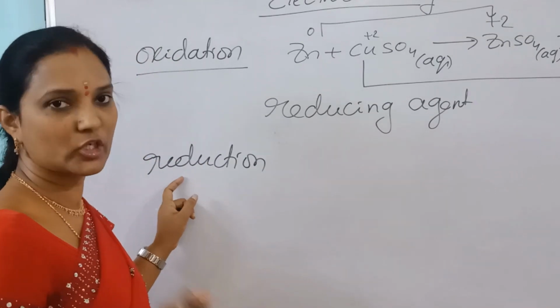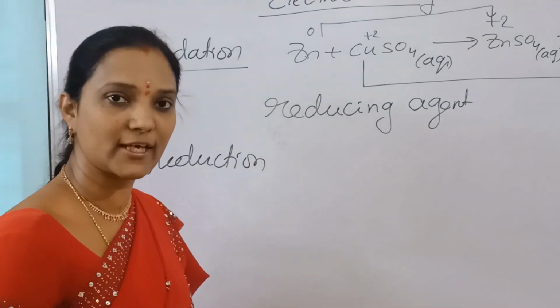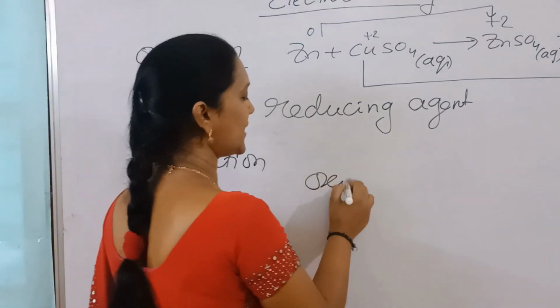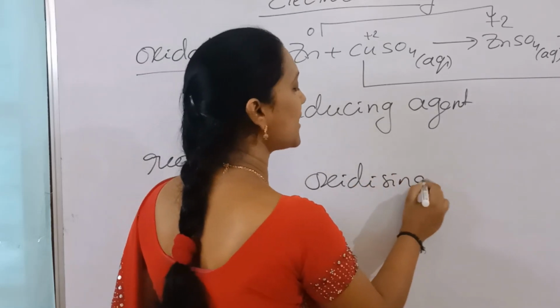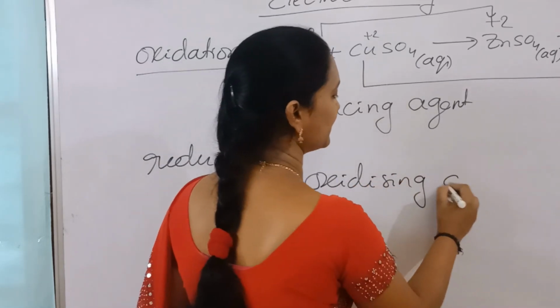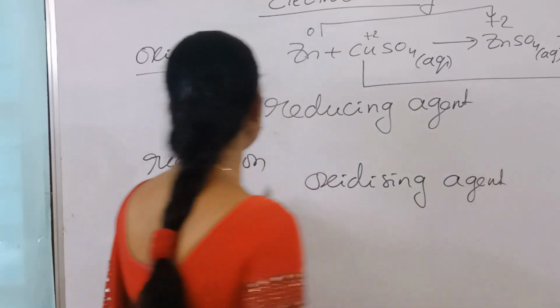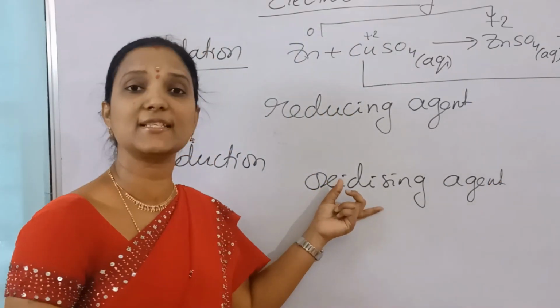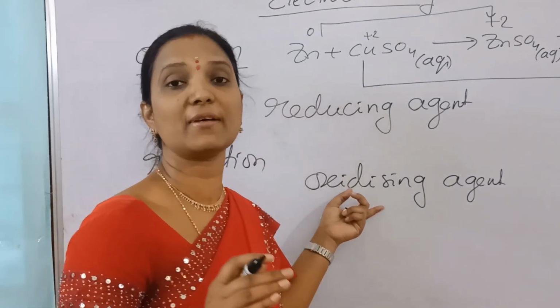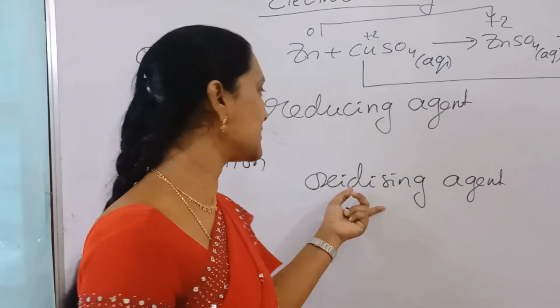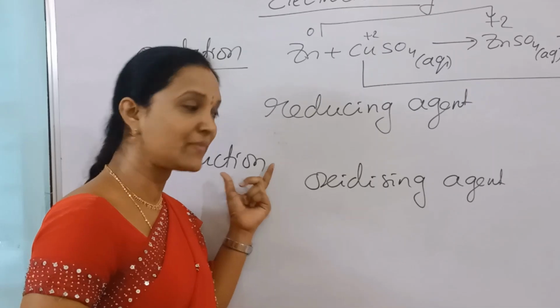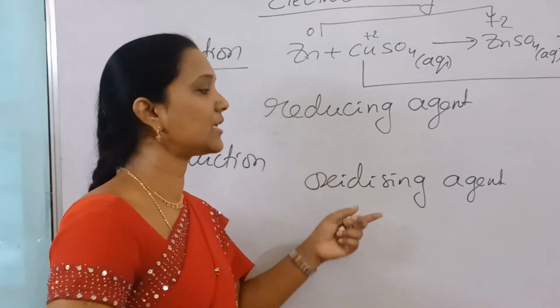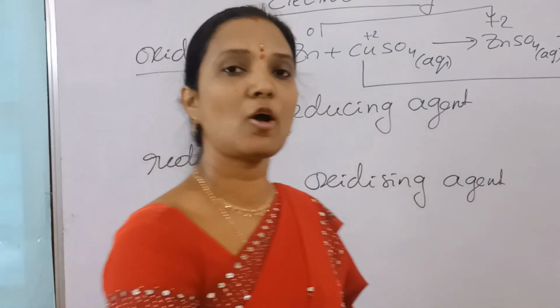is a reduction process. If anyone undergoes reduction, that acts as an oxidizing agent, nothing but that causes oxidation in the opposite one. So if one undergoes reduction easily, that is a good oxidizing agent. Its oxidizing power is more. It undergoes reduction easily, then its oxidizing power is more. Nothing but it causes oxidation easily in the opposite one.